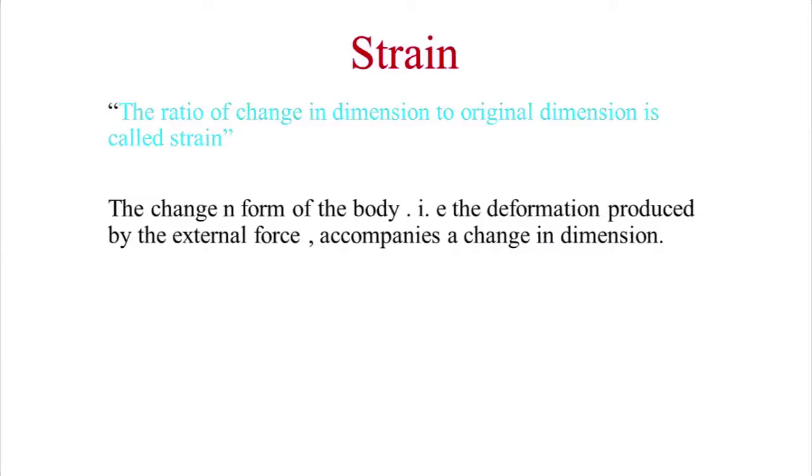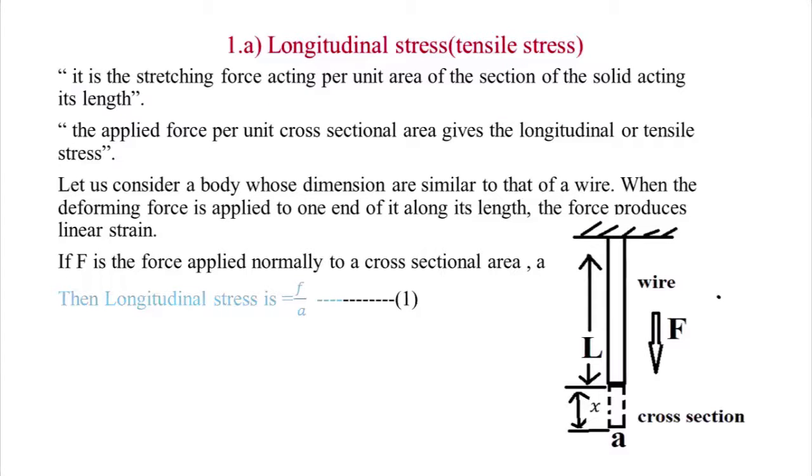Next, we will move on to the different types of stress and strain. The first one is longitudinal stress or tensile stress. It is the stretching force acting per unit area of the cross-section of the solid along its length. Or we can define it as the applied force per unit cross-sectional area. Here we have considered a uniform wire. When the deforming force is applied to one end along the length, the force produces a linear strain.